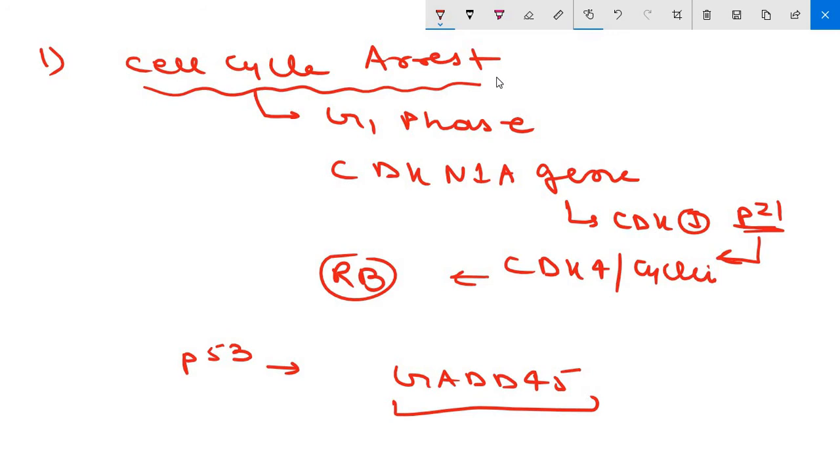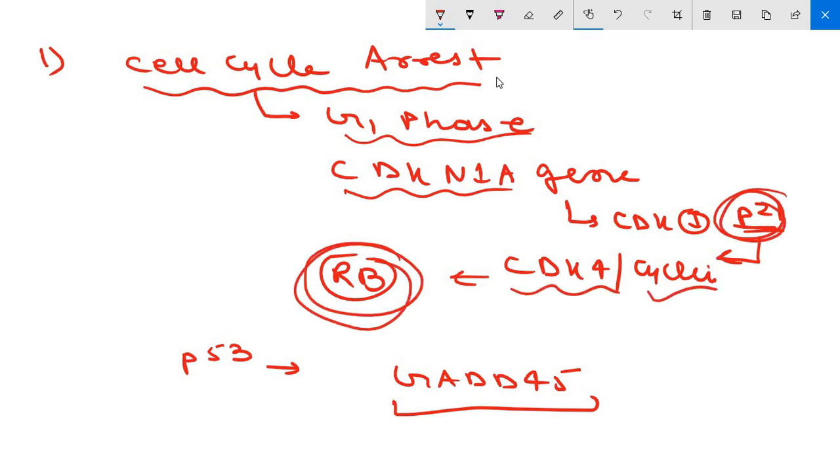So this is about cell cycle arrest, in which we have discussed that it started in G1 phase, role of CDKN1A gene, that is forming P21, which is inhibiting your CDK4 cyclin, which is activating your RB. Okay, also P53 stimulates another protein, that is GADD45.